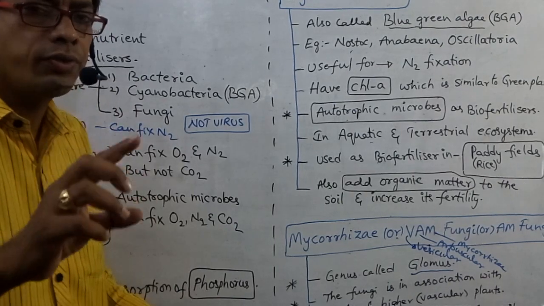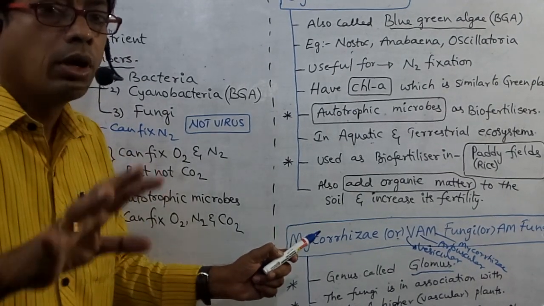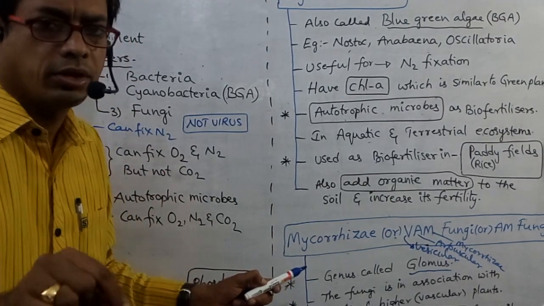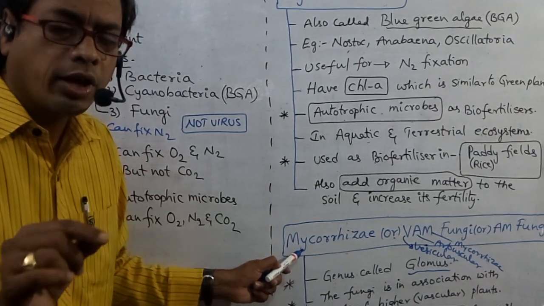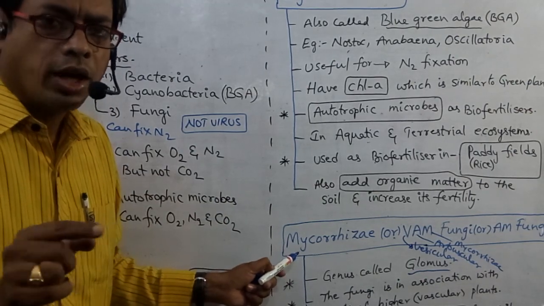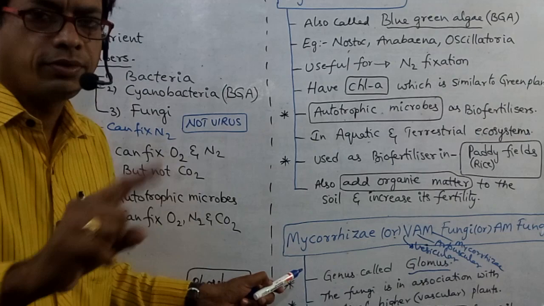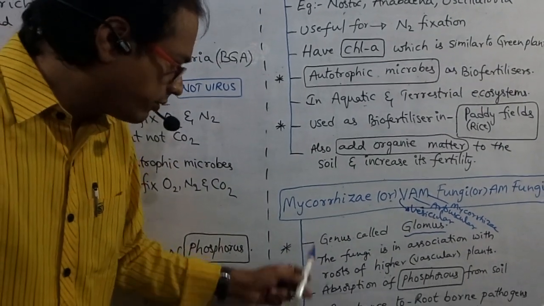Remaining organisms are useful to fix nitrogen. This is the only organism to absorb phosphorus from the soil, not from the atmosphere. So, I am asking one question. Mycorrhiza are useful to absorb phosphorus from soil. True. Mycorrhiza are useful to absorb phosphorus from atmosphere. False. And what is the importance of these mycorrhiza?